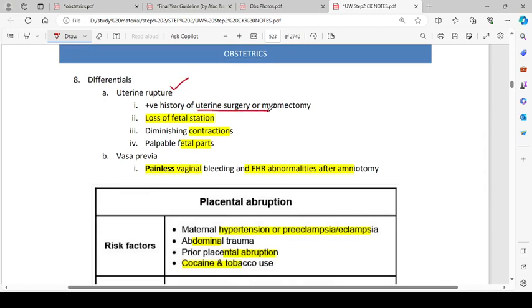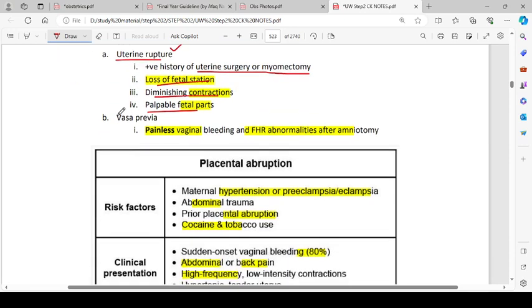A positive history of uterine surgery or myomectomy is important for that diagnosis. Loss of fetal station, diminishing contractions, and palpable fetal parts. These four things must be present for uterine rupture. And also vasa previa, that is painless vaginal bleeding and fetal heart rate abnormalities after amniotomy.